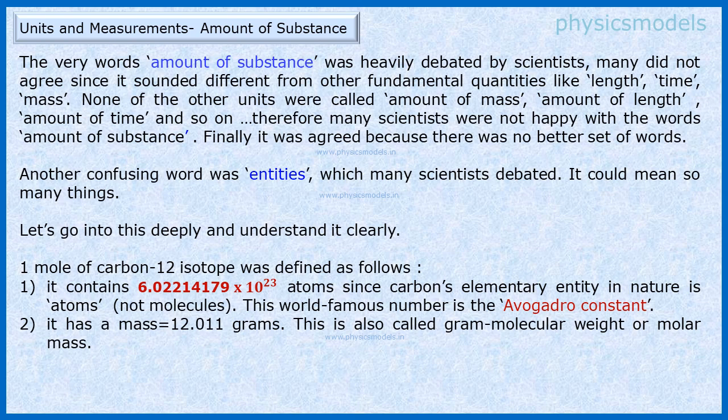For example, carbon-12 is 12 times as heavy as a hydrogen atom. So its gram atomic mass got defined as 12.011 grams. So let's get deeper into this concept of gram atomic mass or gram molecular weight.